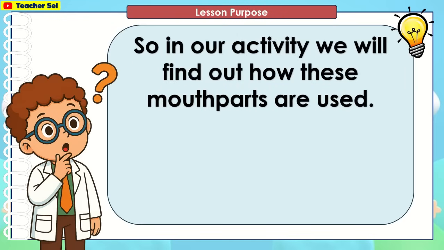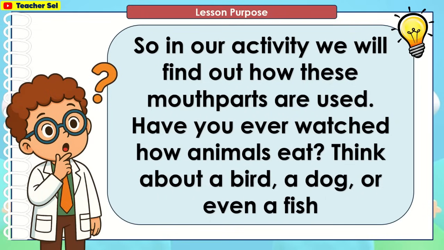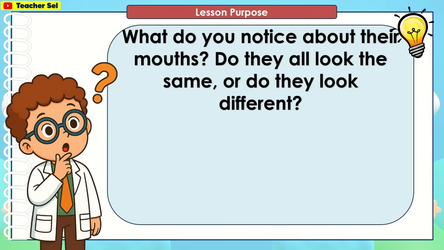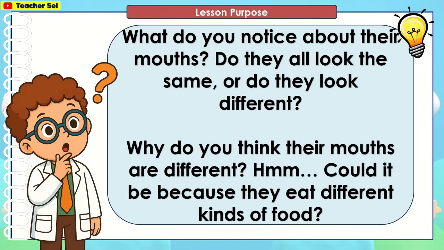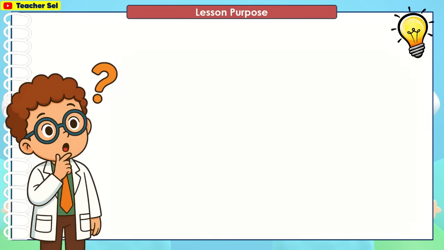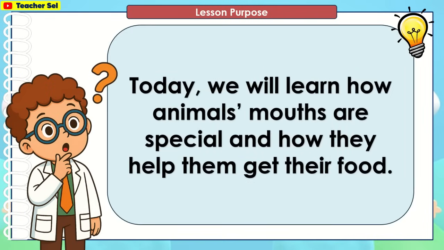So in our activity, we will find out how these mouth parts are used. Have you ever watched how animals eat? Think about a bird, a dog, or even a fish. What do you notice about their mouths? Do they all look the same or do they look different? Why do you think their mouths are different? Could it be because they eat different kinds of food? Today, we will learn how animals' mouths are special and how they help them get their food.